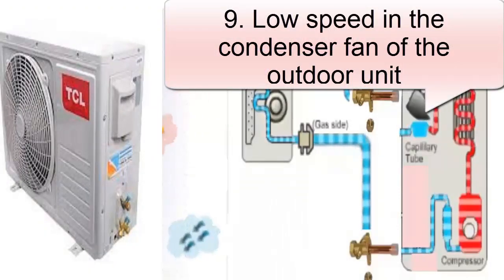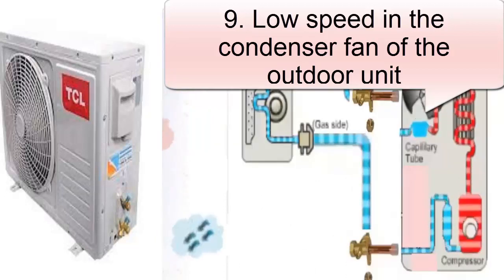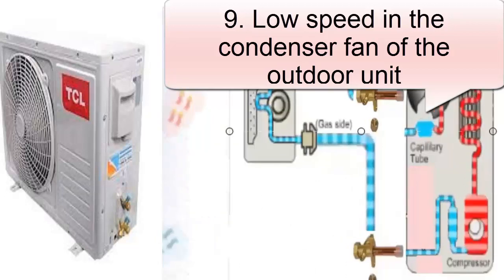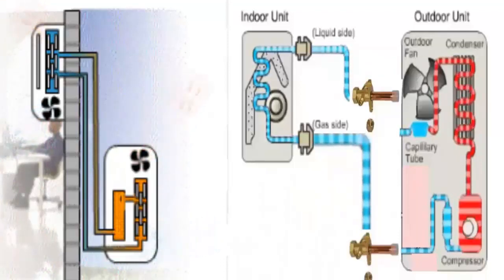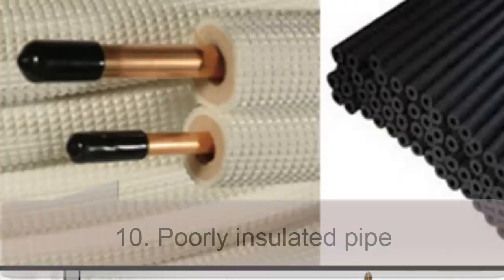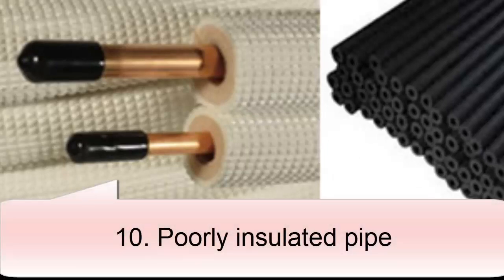9. Low speed in the condenser fan of the outdoor unit. A. Check capacitor, bearings, and clean the fan if necessary. 10. Poorly insulated pipe. Solution: install new insulation on the pipes to prevent unwanted heat transfer.